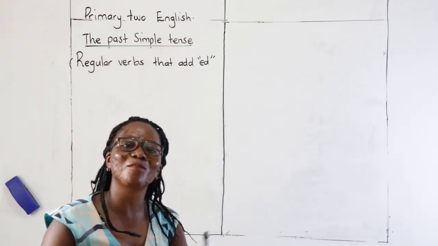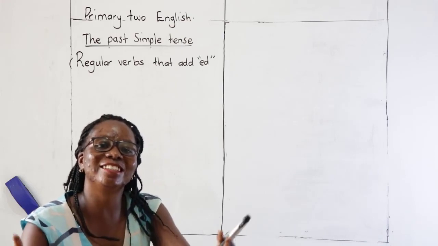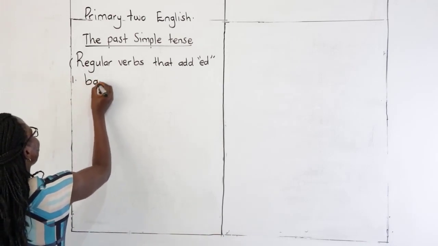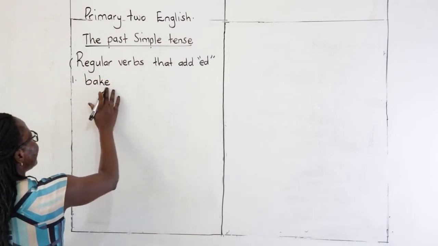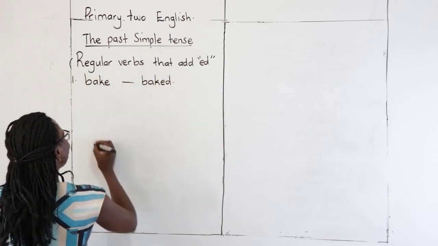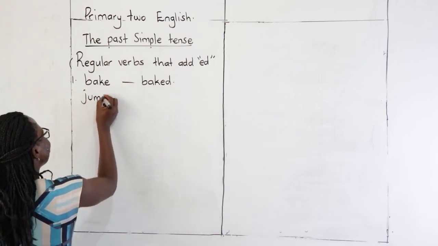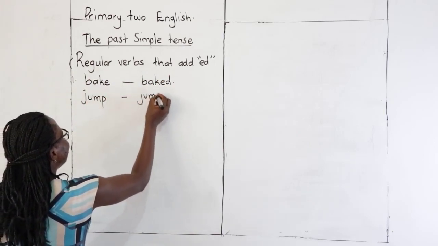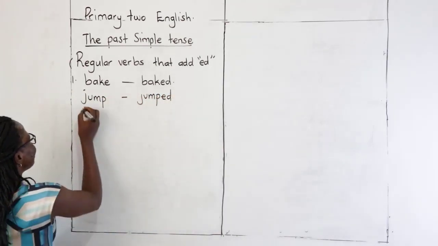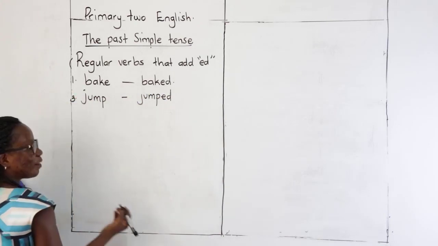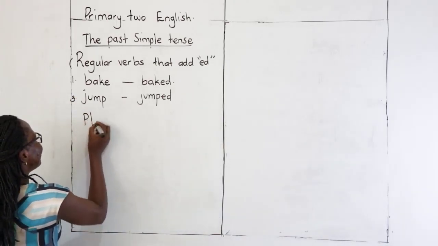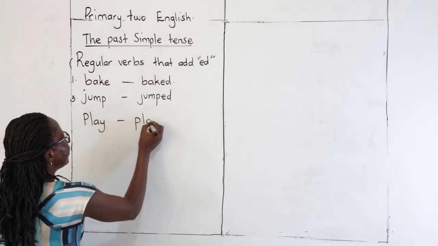Can you give me examples of those words that you can add ed? I gave you an example of bake. Here already it has an e, so it will be baked. Jump. It will be jumped. We add the ed. Give me the words that we can add ed. Which are the words? I'm waiting. Play. Good. Played.